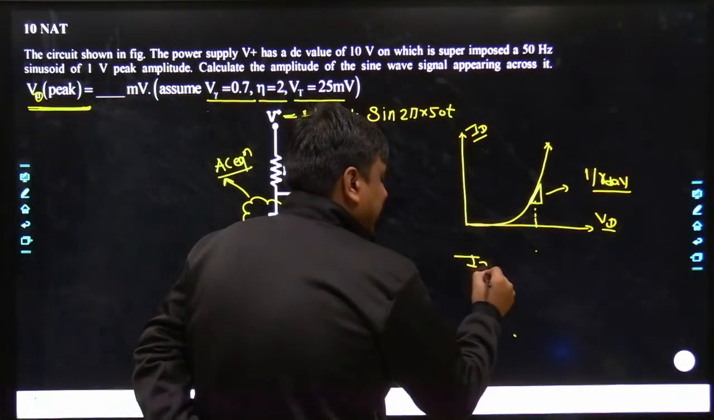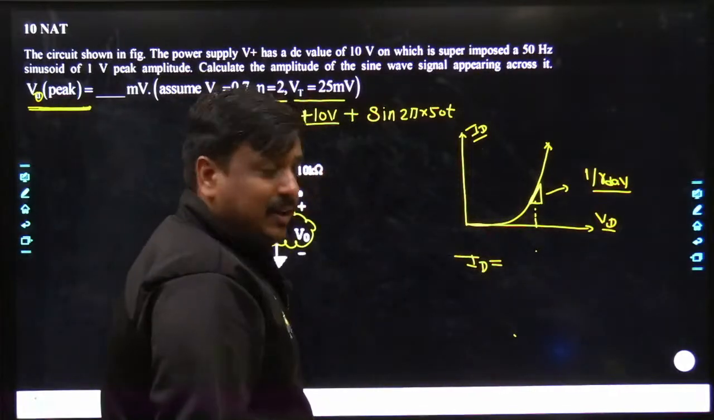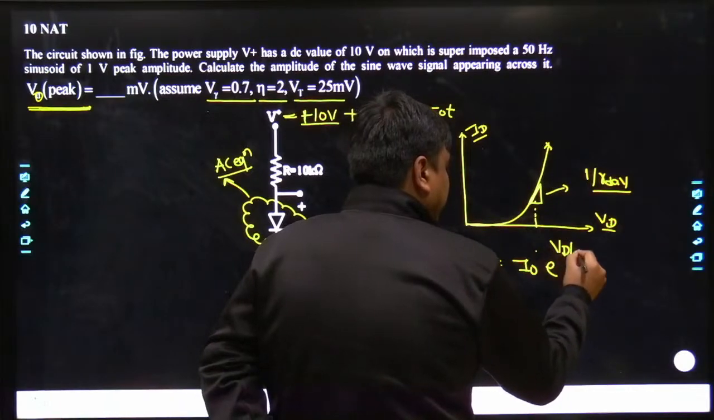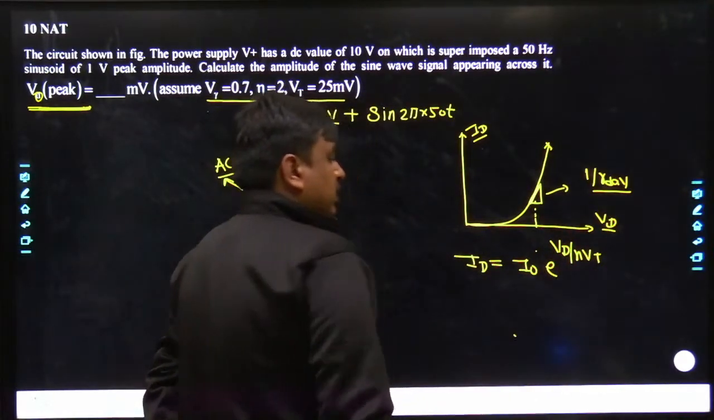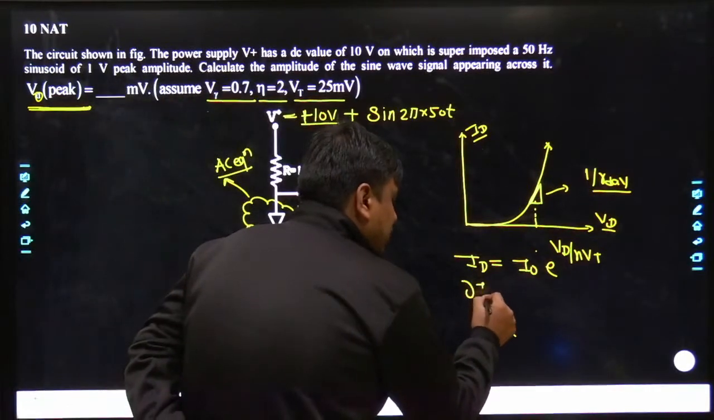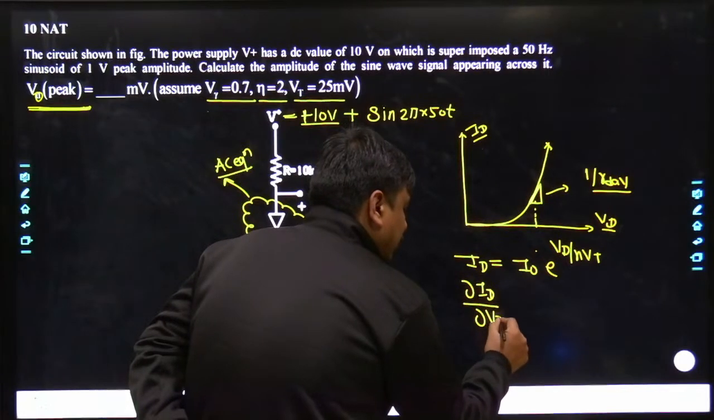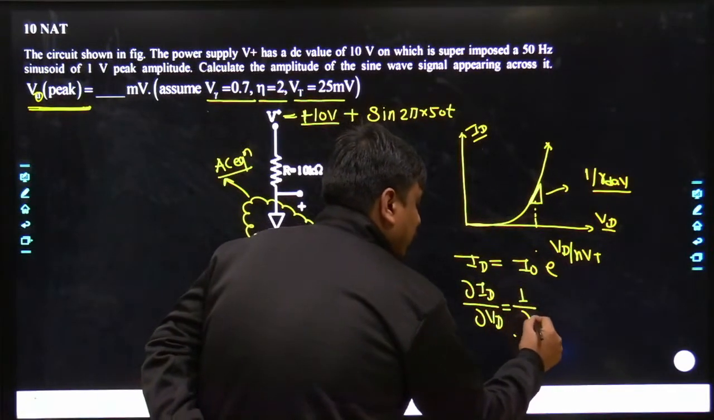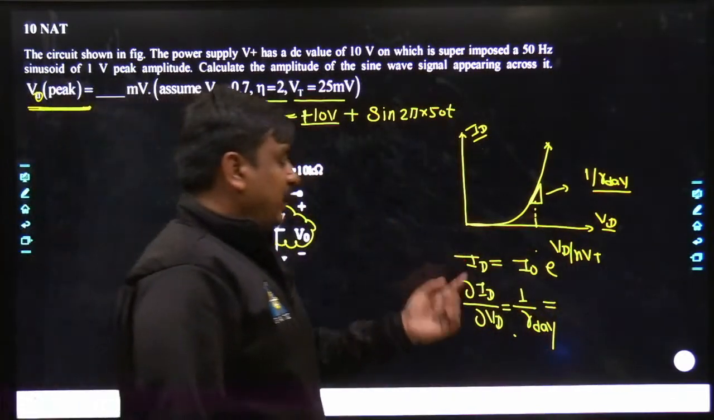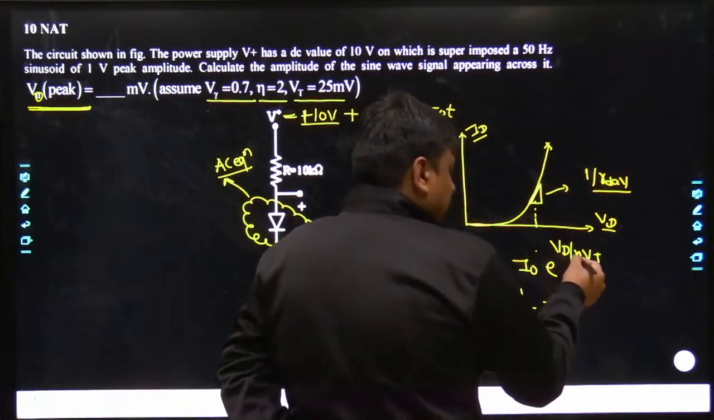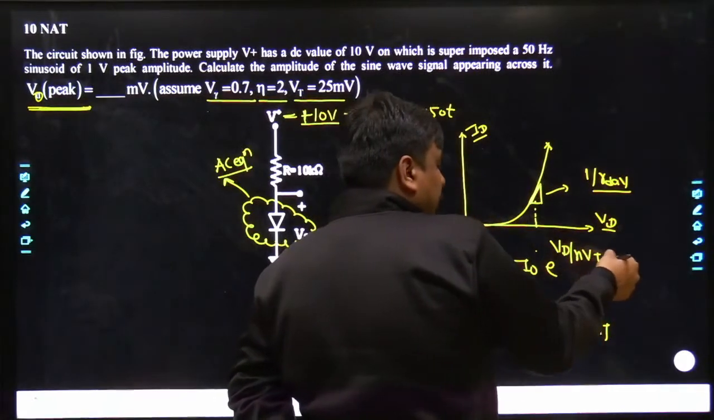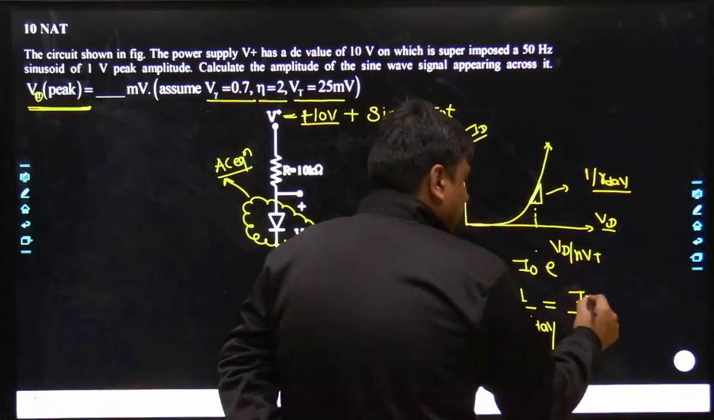If the diode is adequately forward biased, the diode current ID can be written as I naught e to the power of Vd divided by eta Vt. For the dynamic resistance we are looking for the slope, which is nothing but the rate of change in current with respect to the change in Vd, which is simply equal to 1 upon R dynamic. If we differentiate both sides, nu Vt comes to the denominator side, and I naught e to the power of Vd divided by nu Vt remains as it is.